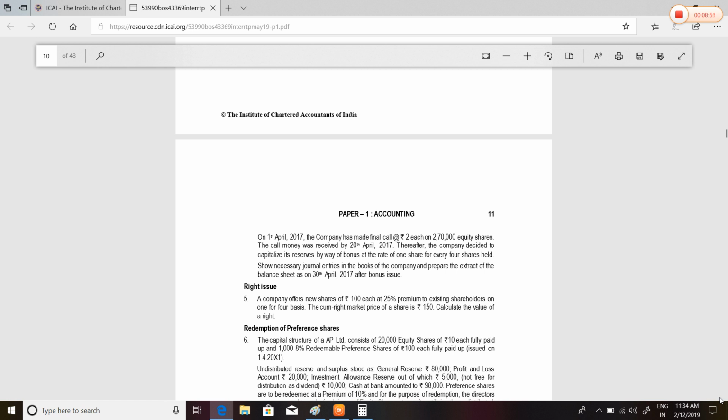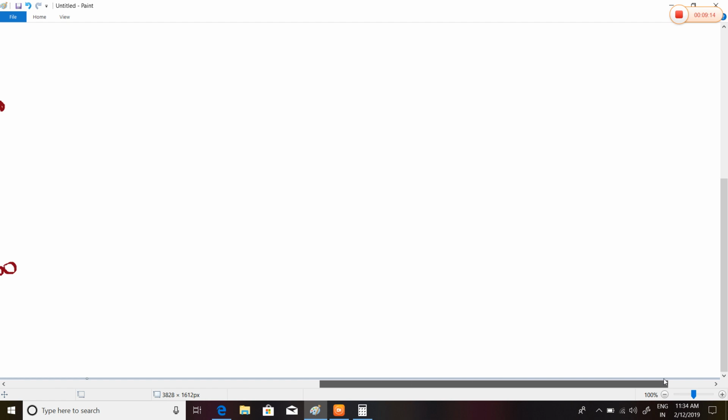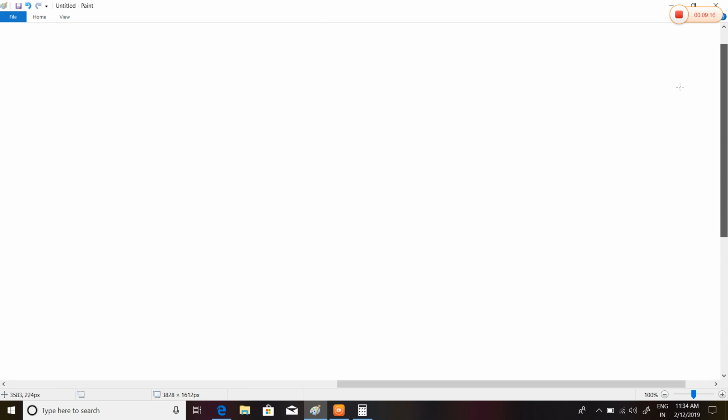The institute has no good questions. They keep repeating the questions again and again. Now, the ex-right value of shares would be, ex-right value of shares. I'm at question number 5.